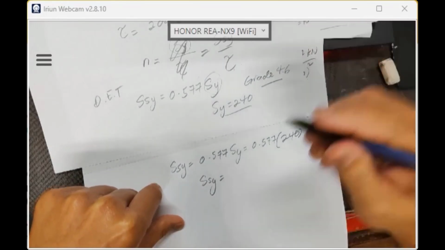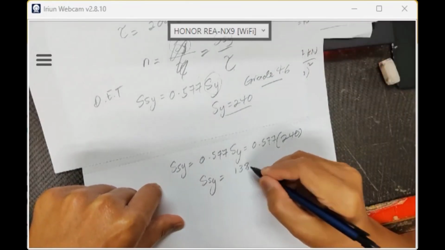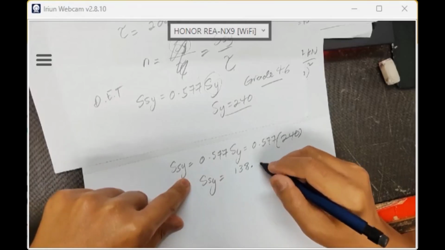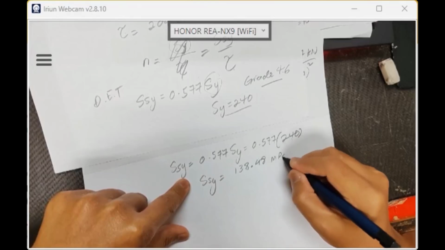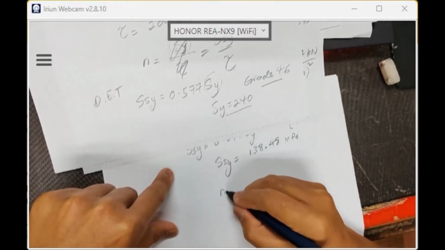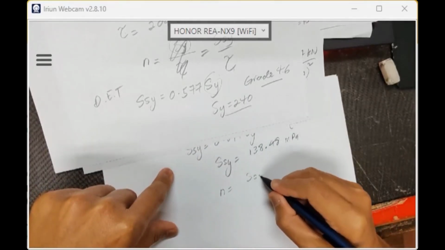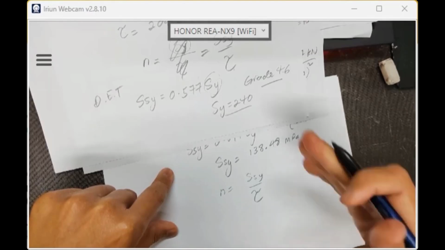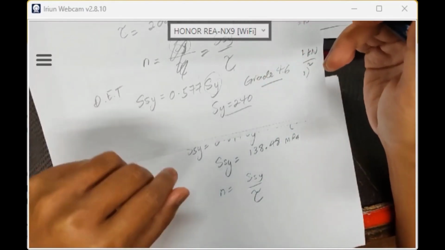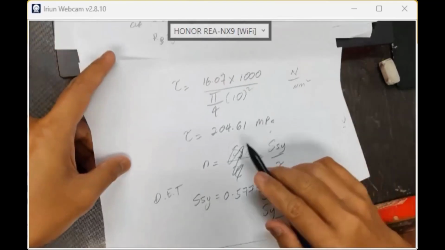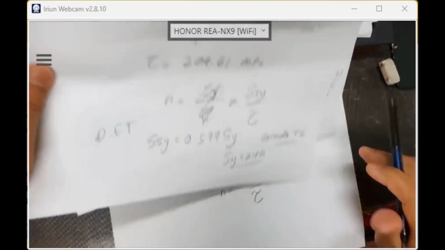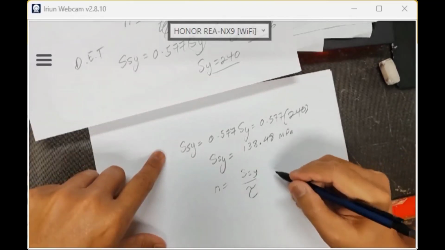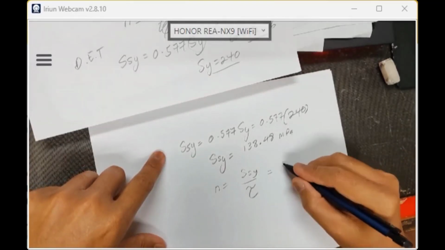138.48 megapascal, so that is the shear strength. The safety factor is SSY over your total shear stress. The shear stress we calculate based on the longest vector from before, 204.61. So, is it safe or not?